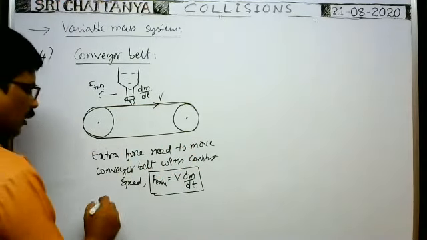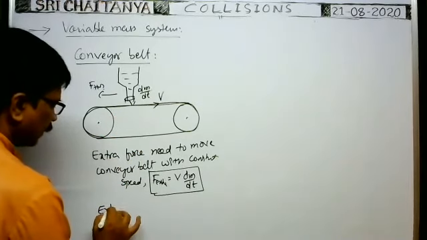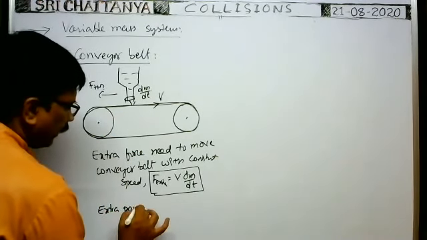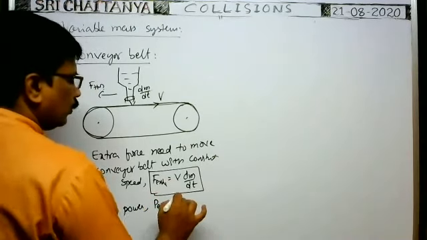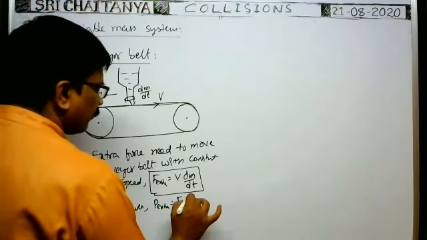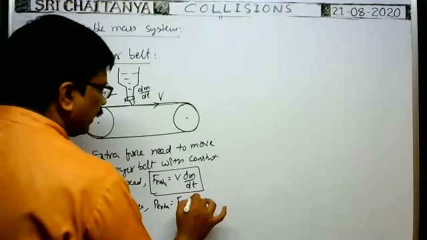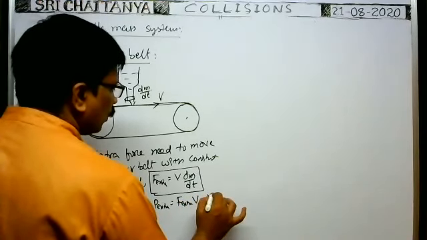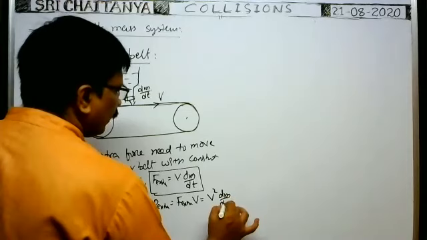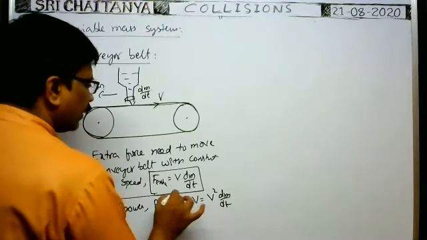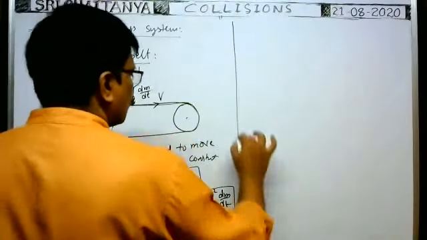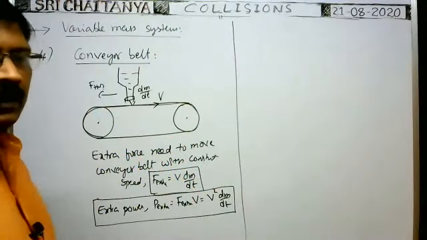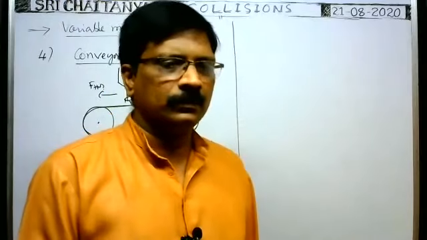How much extra power is needed? The extra power needed, P extra, is equal to the extra force times the constant velocity. That is equal to V square into dm by dt. You will get it, no? It is the extra power needed. So this is one more concept related to variable mass systems.